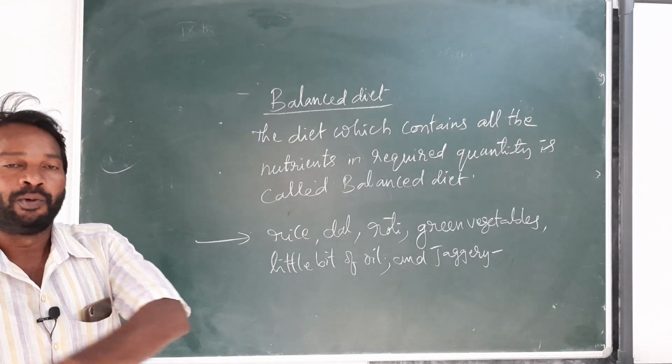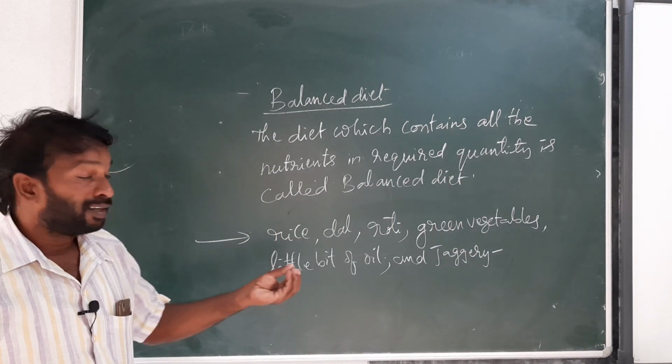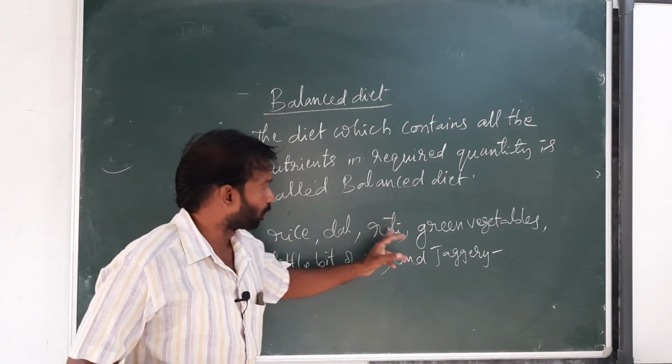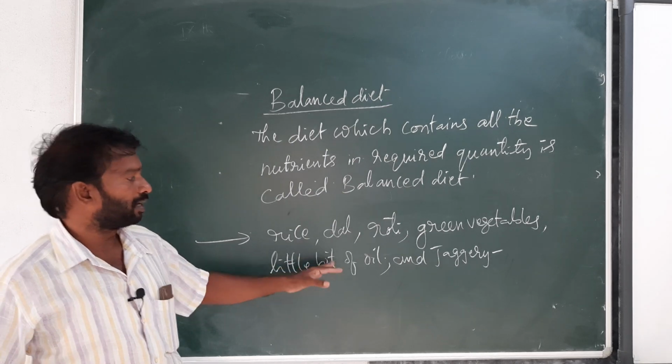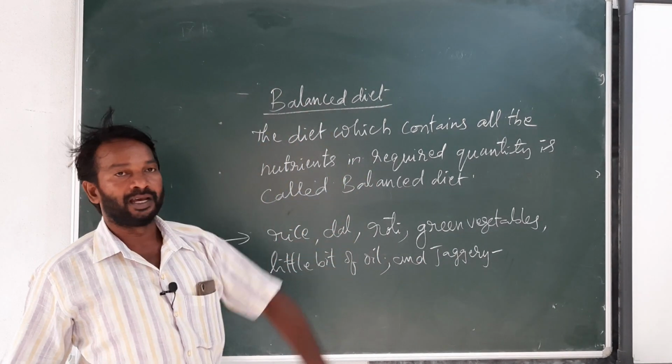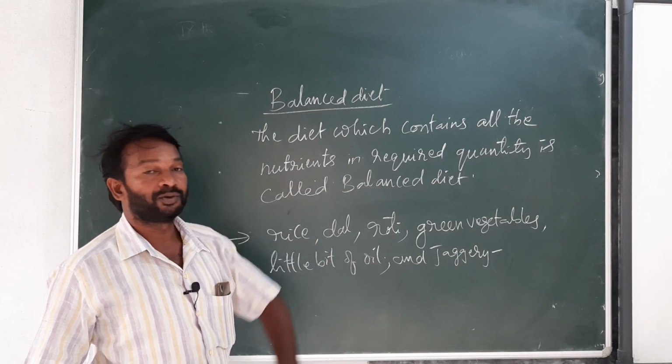That means he is taking a balanced diet. We have to remember that.